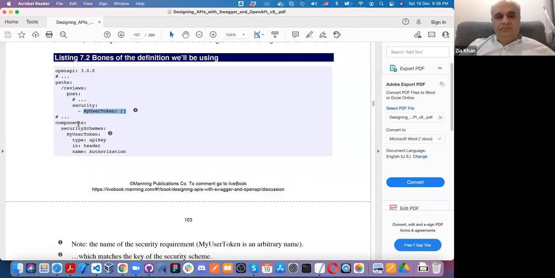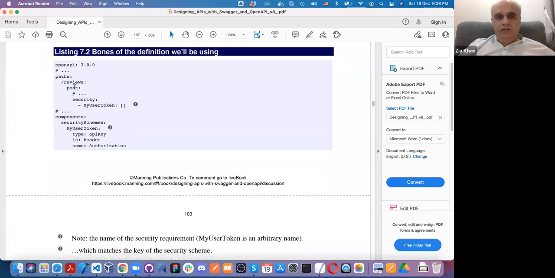And in the separate section of components, in the security schemes, I define my user token with type equal to API key, and it is in the header, and its name is authorization. Therefore, you have defined how user tokens will be added in the header, which will be created in the token request. And from that point onwards, you will include the token in the header of every request.